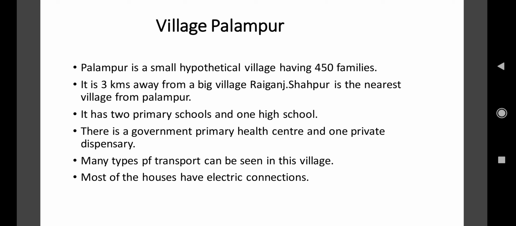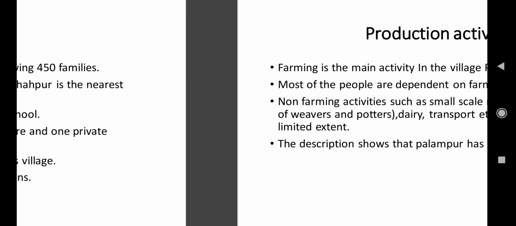So that was the small description of the village Palanpur, which type of village that was and what it had. Okay, let's continue ahead.